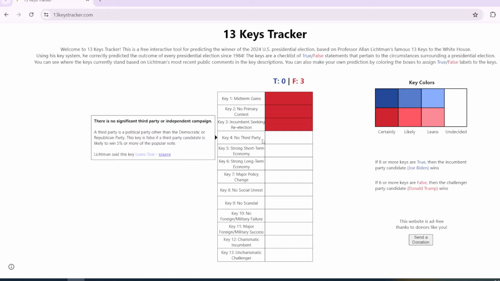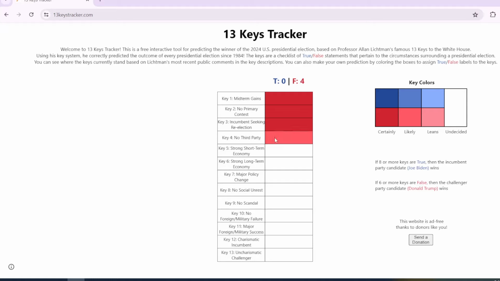But as for key number four, no third party, that is going to be false. It's going to lean towards being false. It's not certainly false, but we do have RFK, which in my opinion, he might be able to get past 5% of the overall national popular vote. Majority of polls has him getting nearly 10% in the majority of swing and battleground states. And don't forget that we can combine all of them, not just RFK himself. We have Jill Stein, we have Cornel West. Those 3 people can ultimately get over 5% if you put them all together, you total out that number.